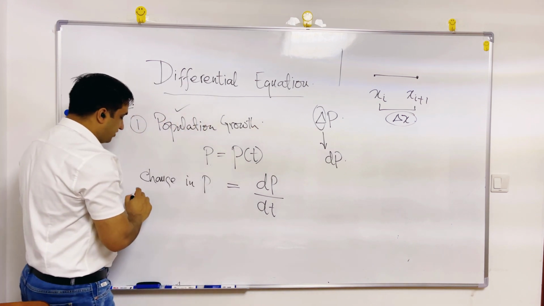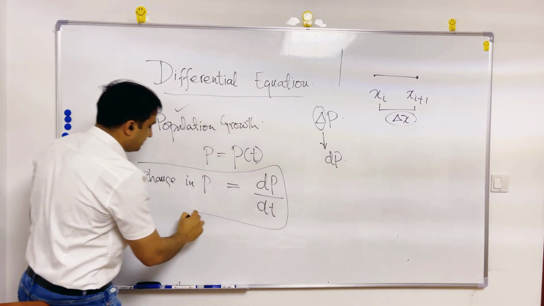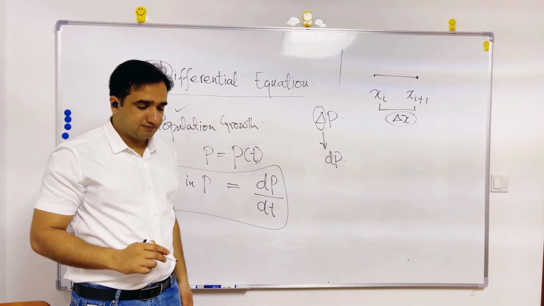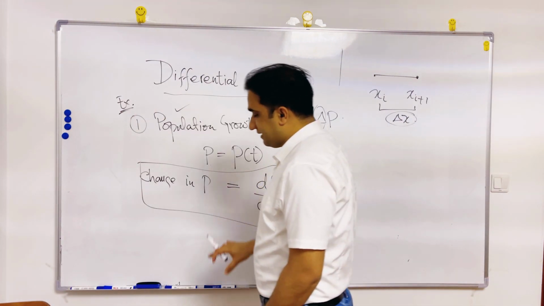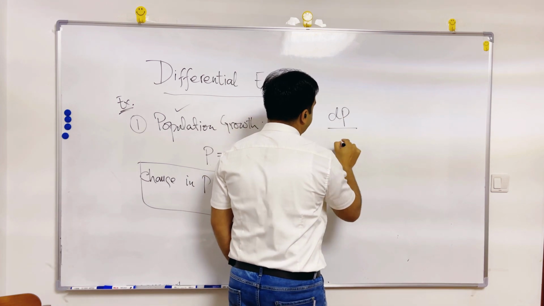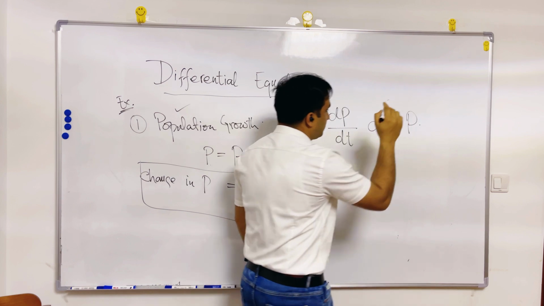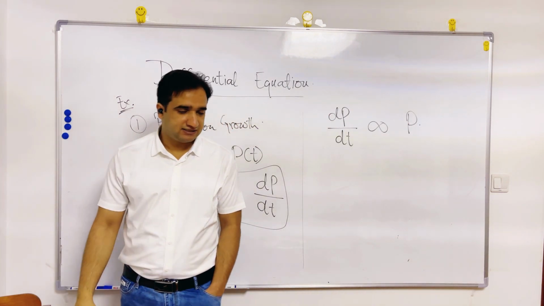So when you talk about a change in population, you will write dp by dt. And this change in population is directly affecting the total size of the population.